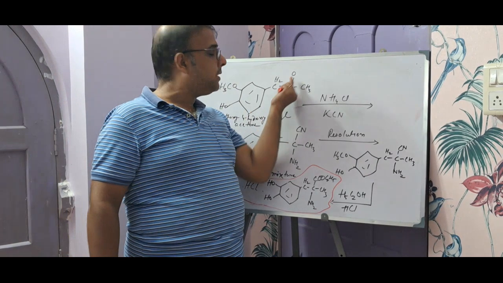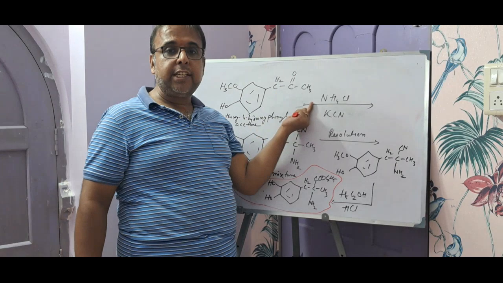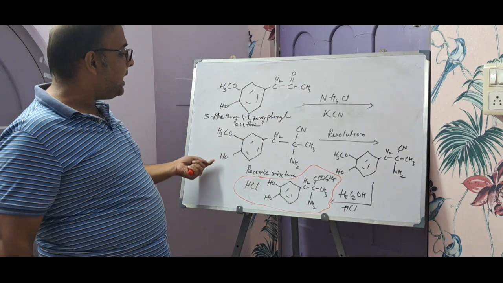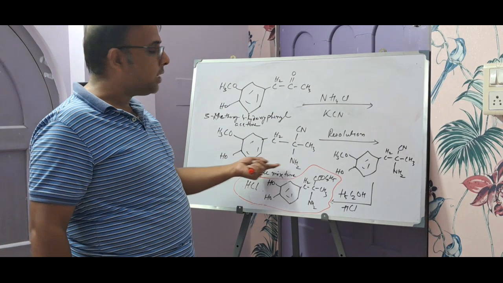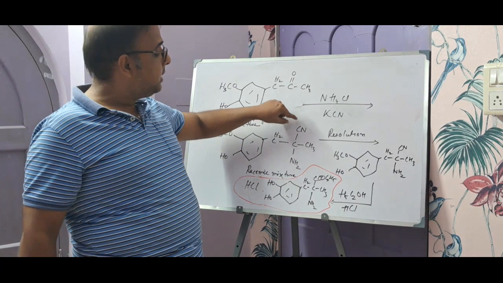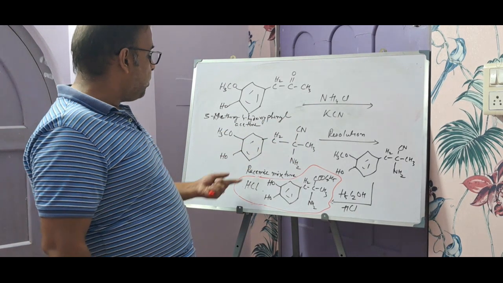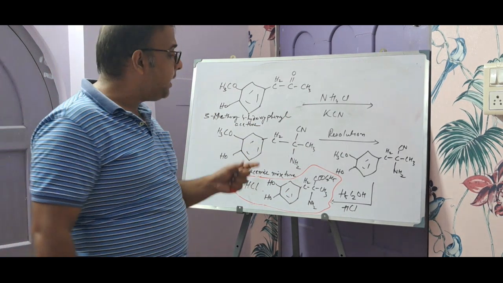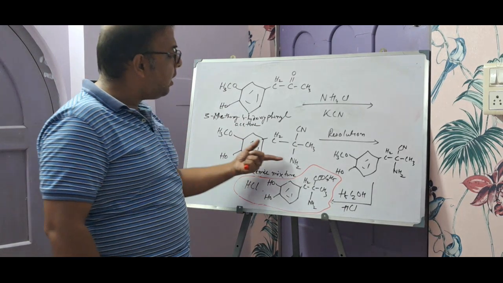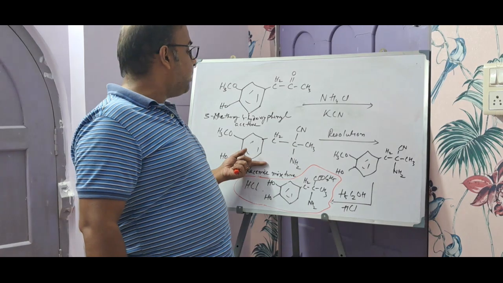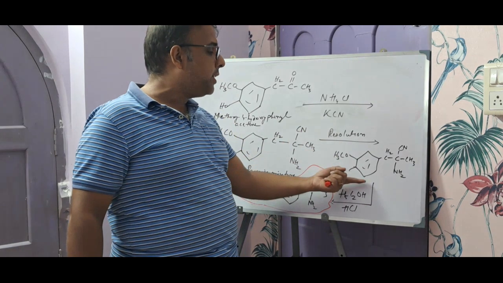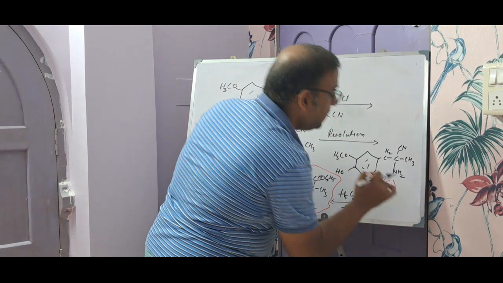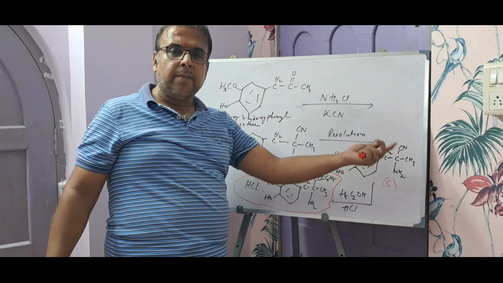Initially, I targeted this C double bond O, and the combination of reagents which I took is ammonium chloride and potassium cyanide. So what exactly did I get? I got a cyano and amino compound, because this carbonyl has been converted to cyano as well as amino. Initially we got a racemic mixture, as our compound of interest is the S configuration. So at this very stage we go for resolution. It is the resolution that fetched us the S configuration of this cyano or nitrile compound.